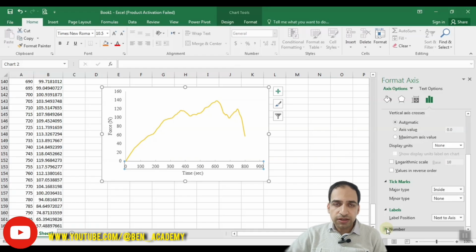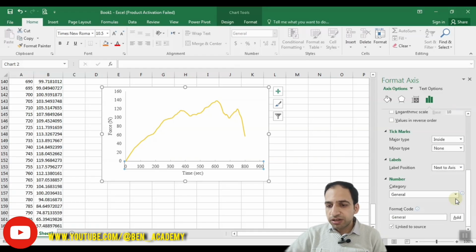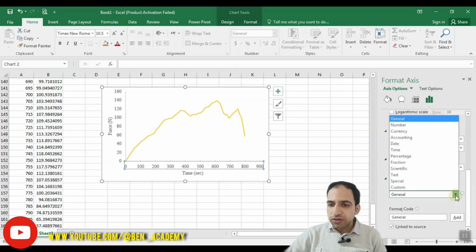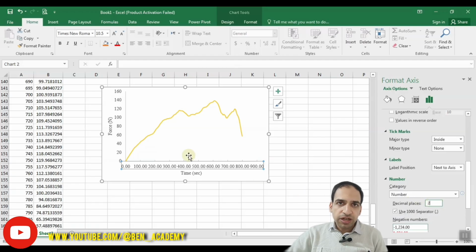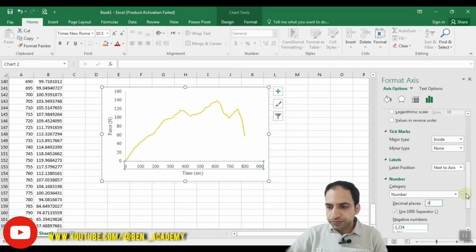And you can adjust the number. I told you you can define the number of precisions in some fractional numbers, or if it's a date or a text or anything, you can change it. You can change the format of data like this. And this is a number, so I choose number, and I can define the decimal places. Now my numbers are integers, so no decimal is necessary. I will write 0, or I can make it as it was before.